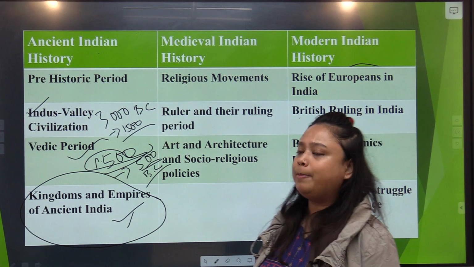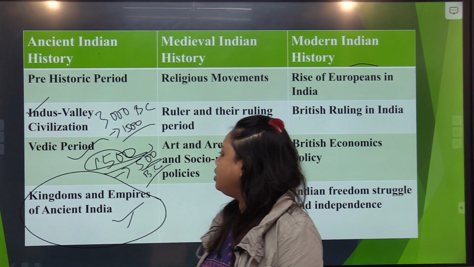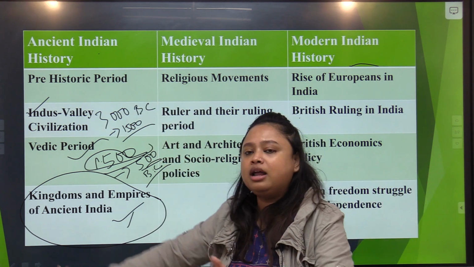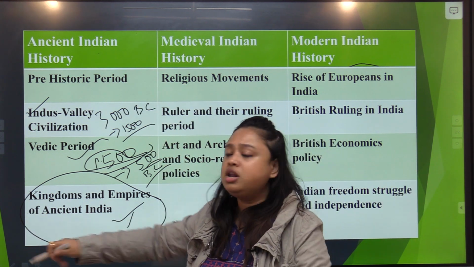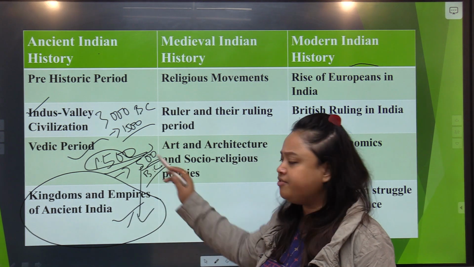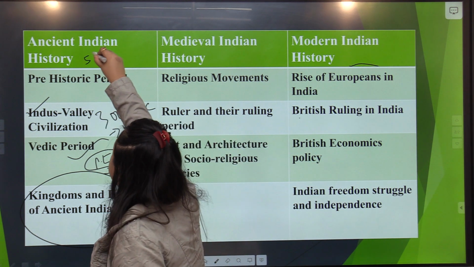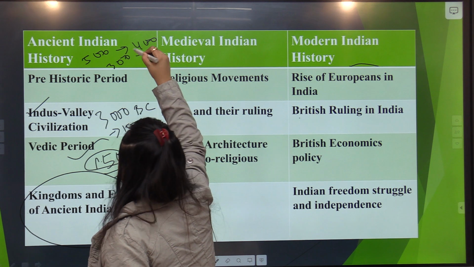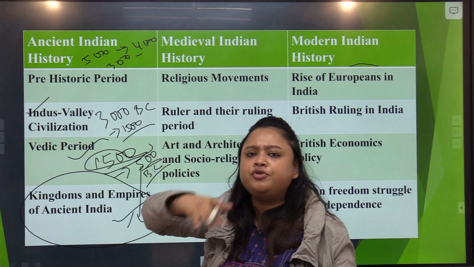Now, if you see, our ancient Indian history started from 20 lakh years. Gradually we are moving backward. We have come to 500 BC. Now we are coming forward again. From 500 BC we go till 400 BC, then 300, 200, 100, and at a certain point we reach 0.